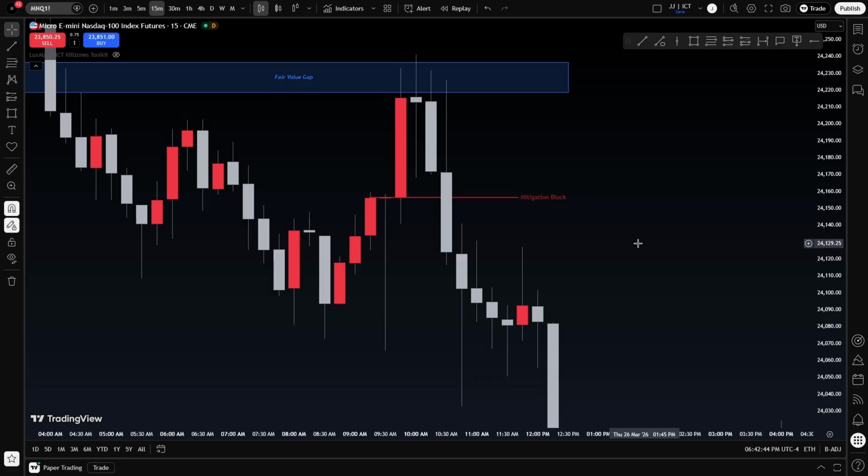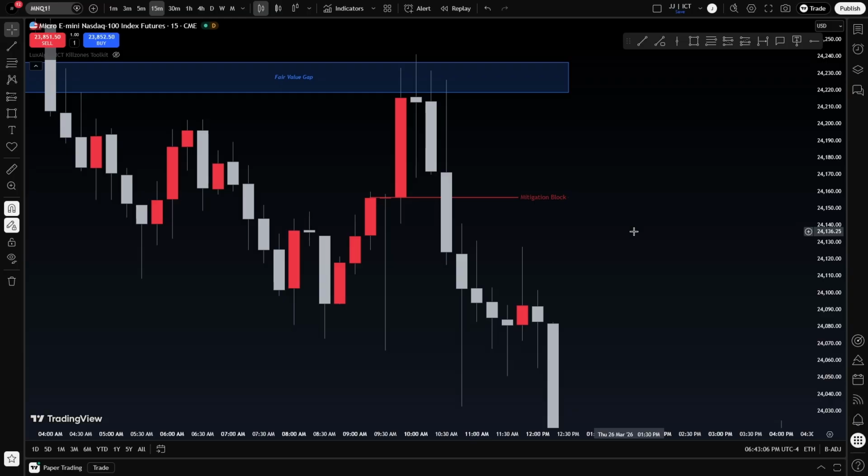Understand that. If you want to hear the strength or the category or the level of each array: mitigation block is the strongest, liquidity void is the second strongest, breaker block, third strongest, fair value gap, fourth strongest, order block, fifth strongest, rejection block, sixth strongest, and the least is volume imbalance. That's the seven. The seven is right there.